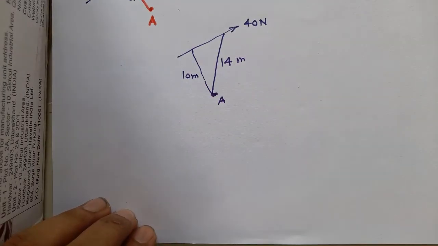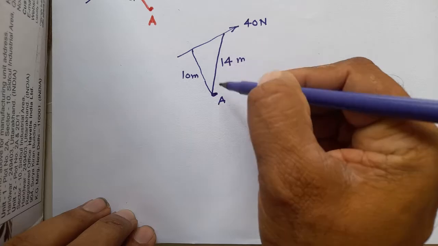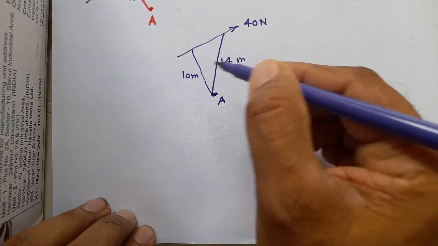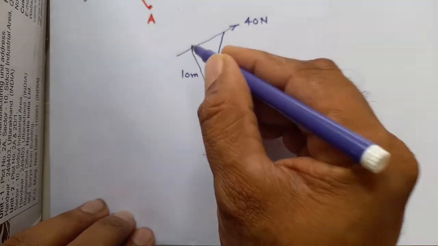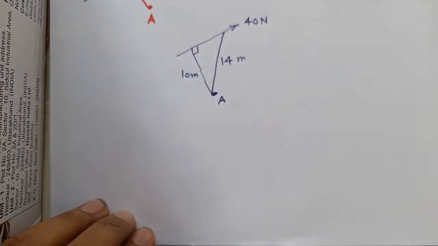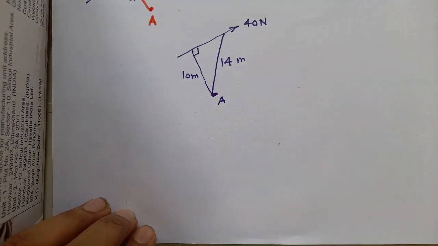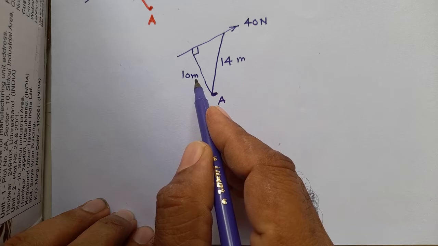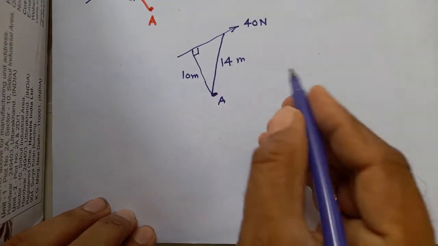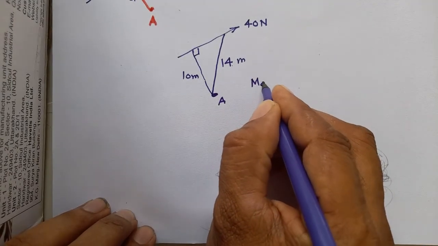Now you can easily make out that out of these two distances, 14 meter and 10 meter, 10 meter is the perpendicular distance. So only 10 meter you are going to take because it is the perpendicular distance.